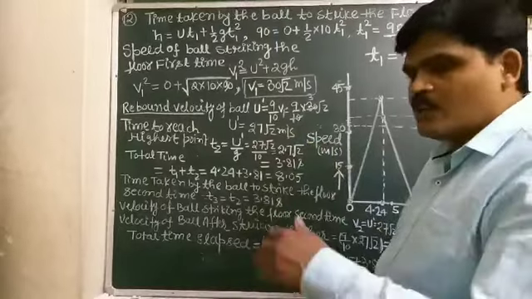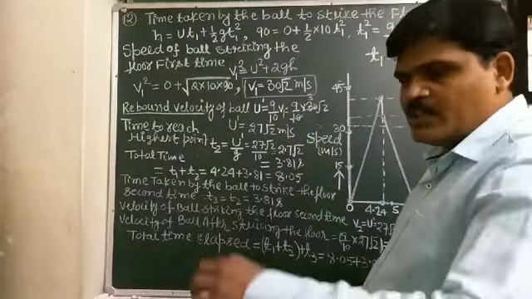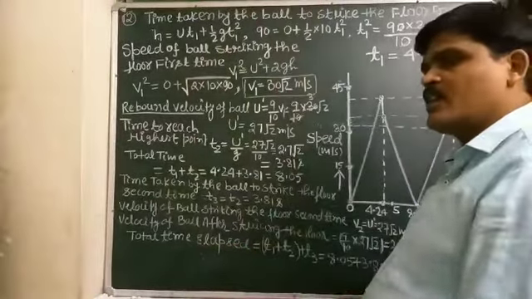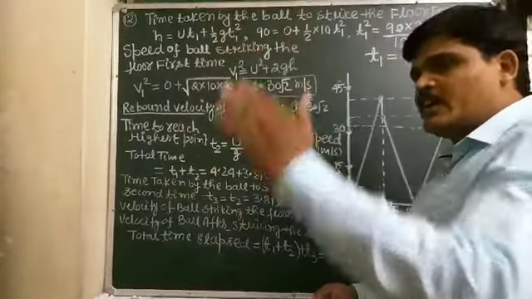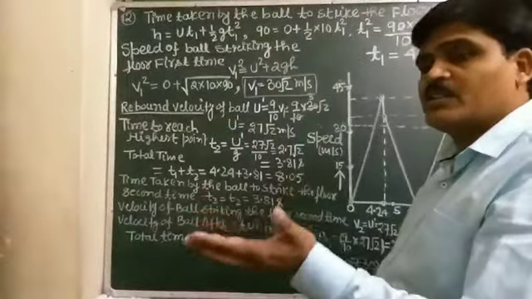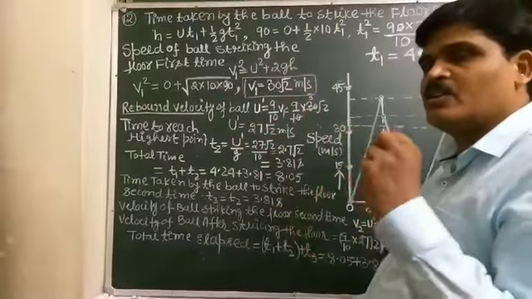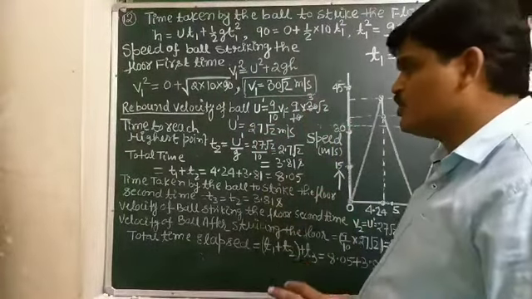Now after striking, the ball loses speed and then rises to a maximum height. Again we find the time taken by the ball to reach the maximum height, using the formula v equals u minus gt.